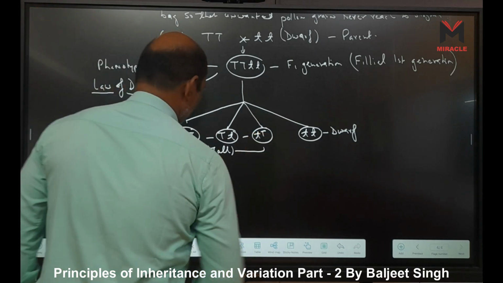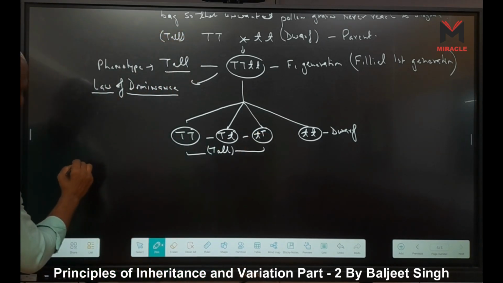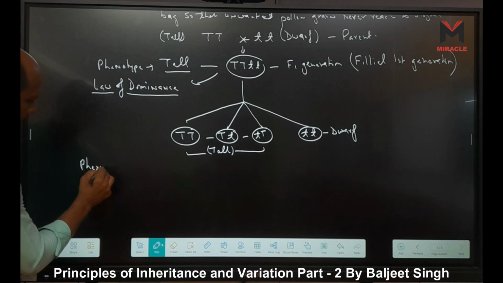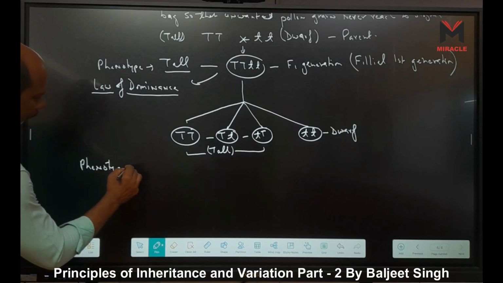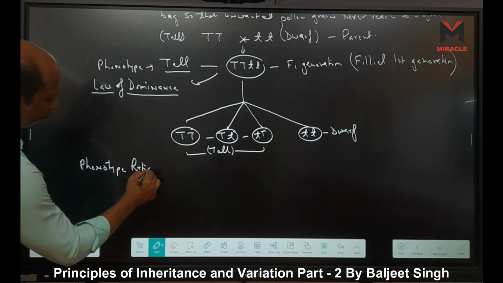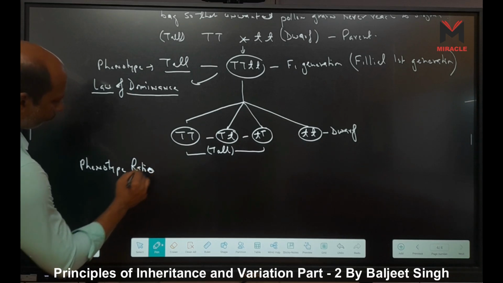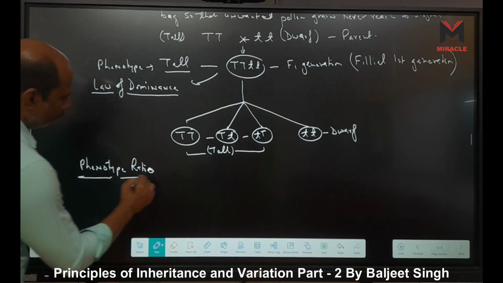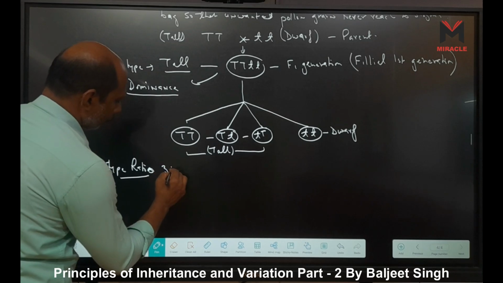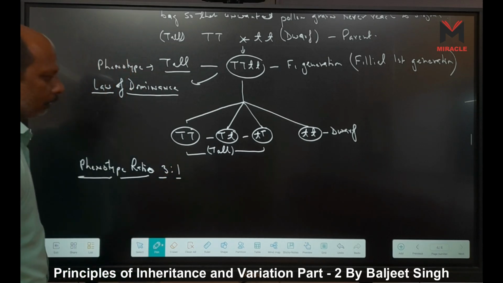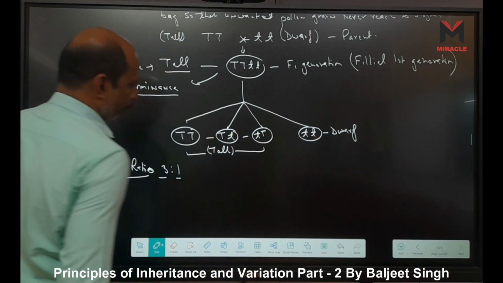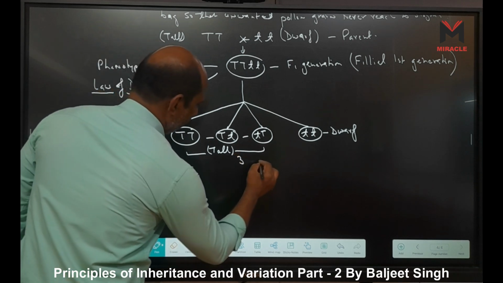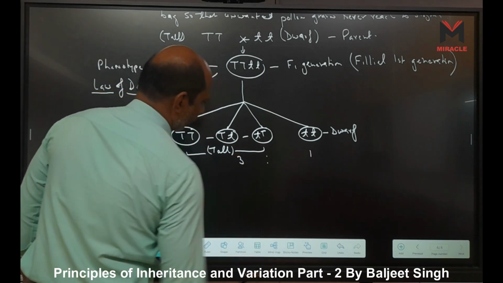So what is the phenotype ratio? The phenotype ratio is 3:1. These three are tall and one is dwarf, so 3:1.